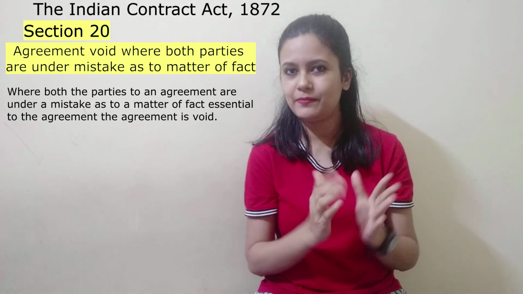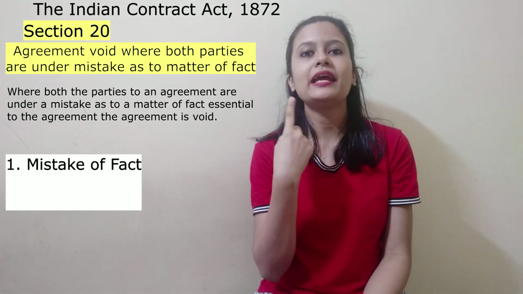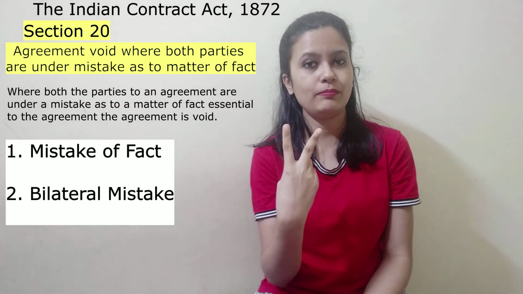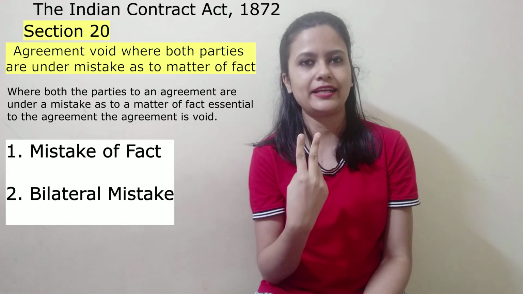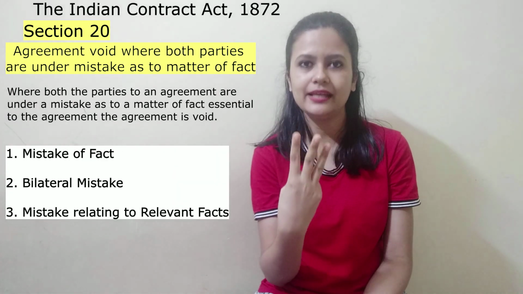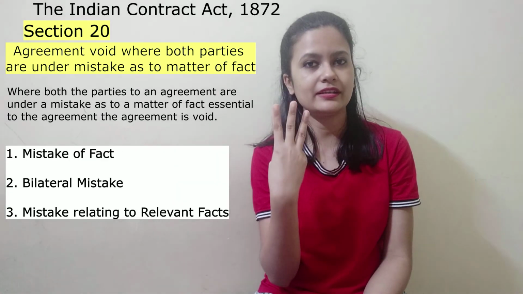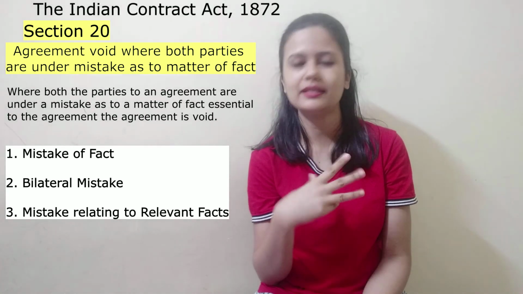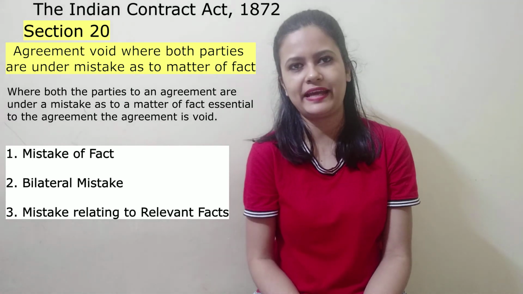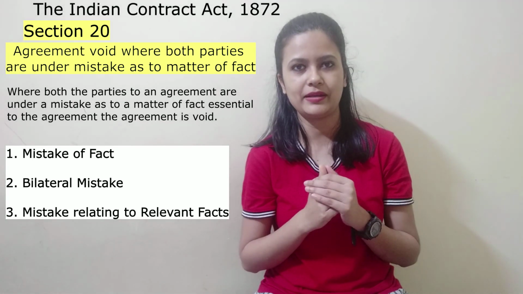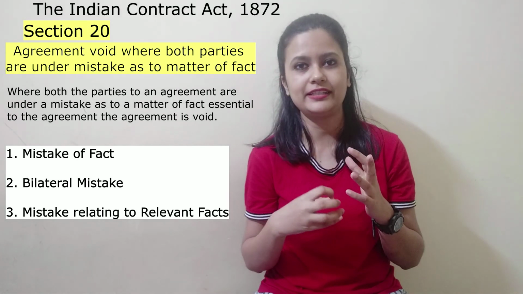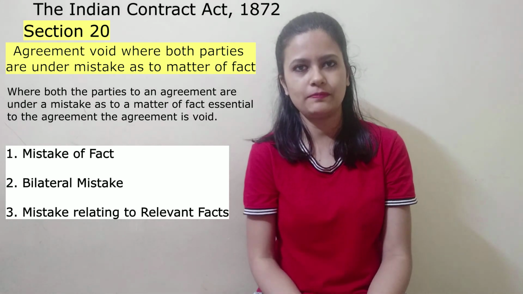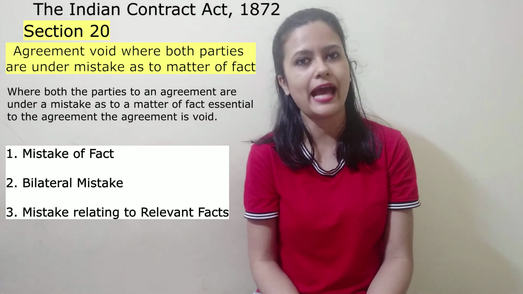So, what are the main elements of Section 20? Firstly, the mistake should be with regard to fact. Secondly, it should be bilateral, as in both the parties should be under mistake. Thirdly, the mistake should be with regard to some kind of fact which is essential with regard to the agreement. As in, it should not be some random fact that might not affect the agreement. It should be something that would affect our decision and would also affect the agreement. So these three conditions should be satisfied for Section 20 to be applicable.